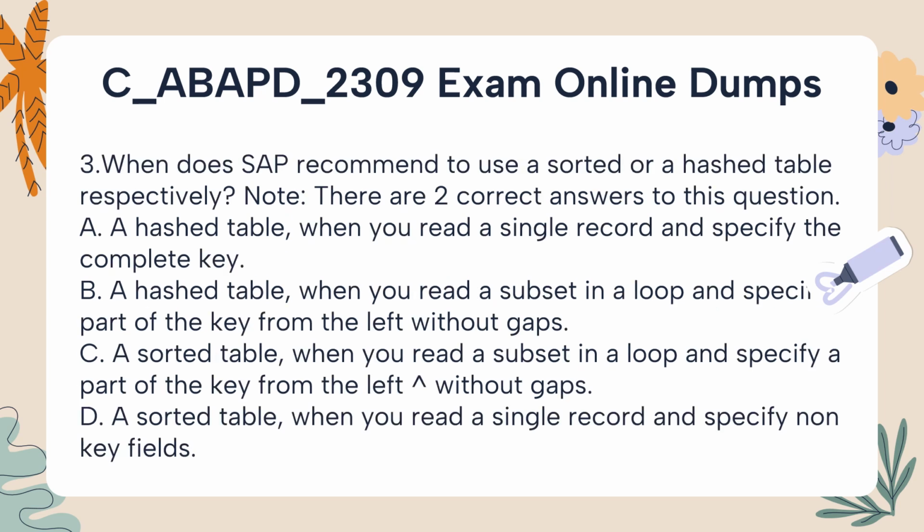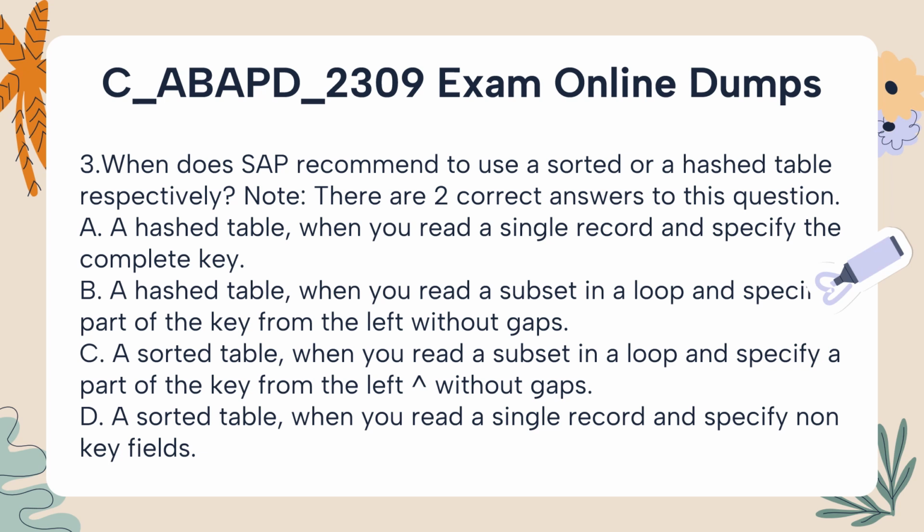3. When does SAP recommend to use a sorted or a hashed table respectively? Note: there are 2 correct answers to this question. A. A hashed table, when you read a single record and specify the complete key.